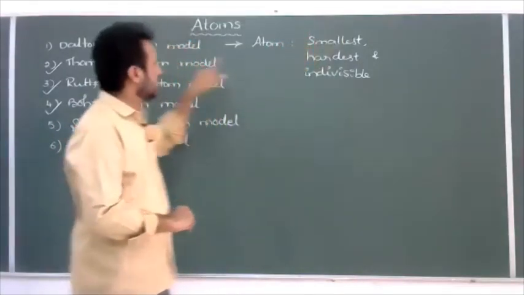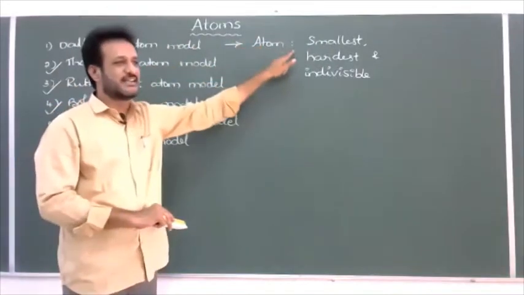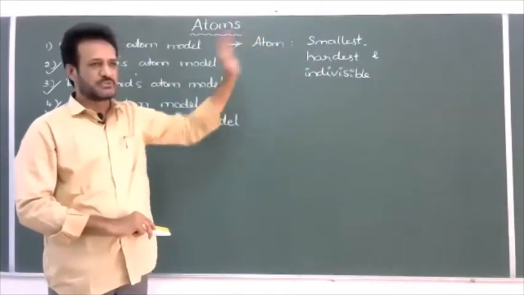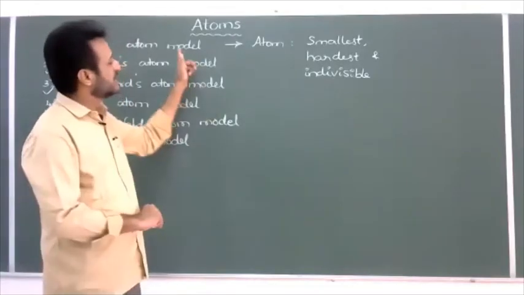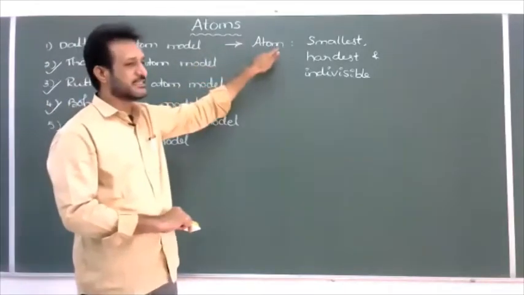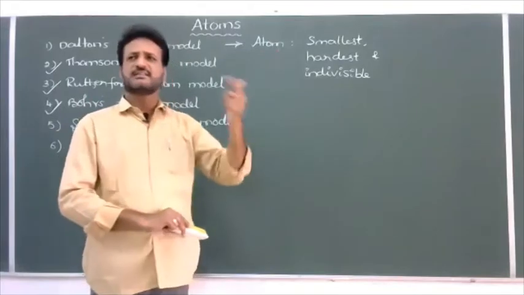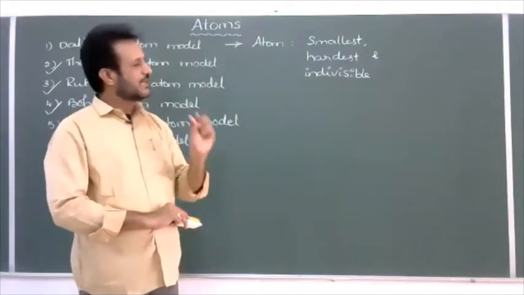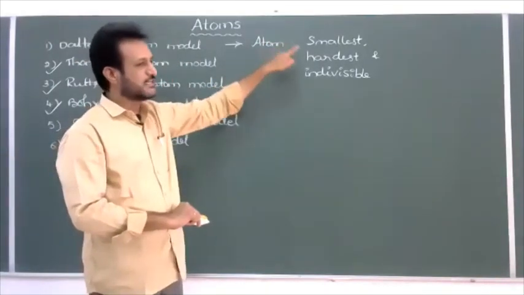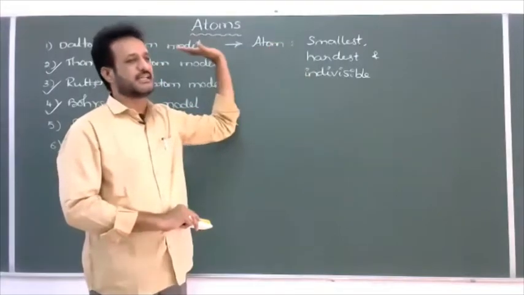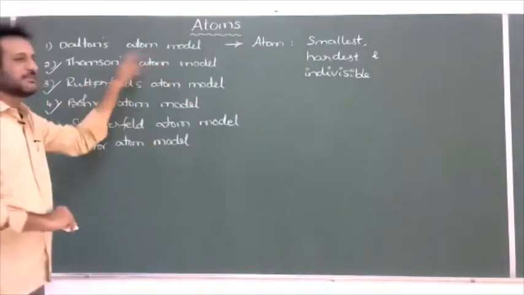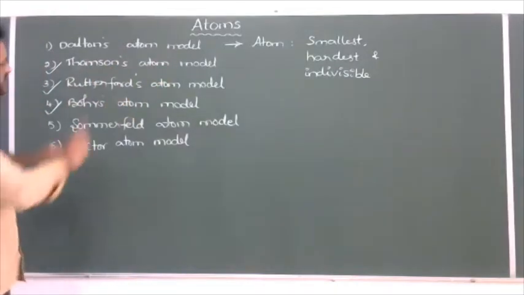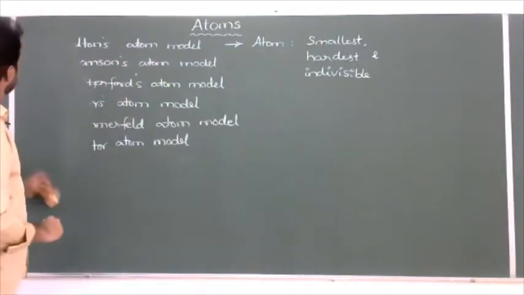That's why the Dalton model was discarded and not accepted. Whatever he proposed, those points were not accepted. Generally, according to Dalton, a substance is made of a large number of atoms, and every atom is the smallest, hardest, and indivisible particle. So that is the Dalton model. Now we'll discuss how Thomson proposed his model. Next model, I'll discuss the Thomson model.